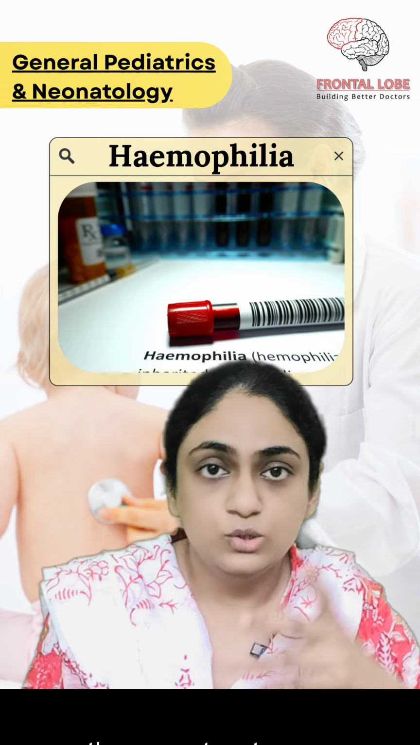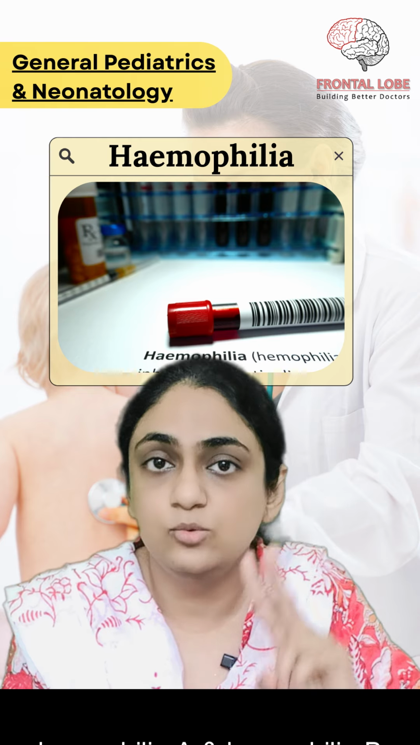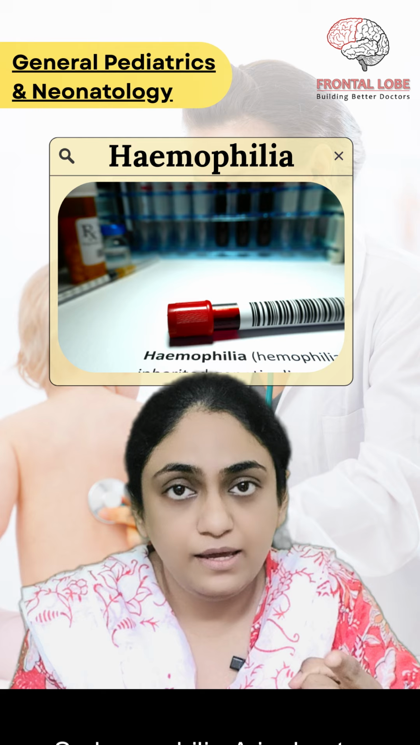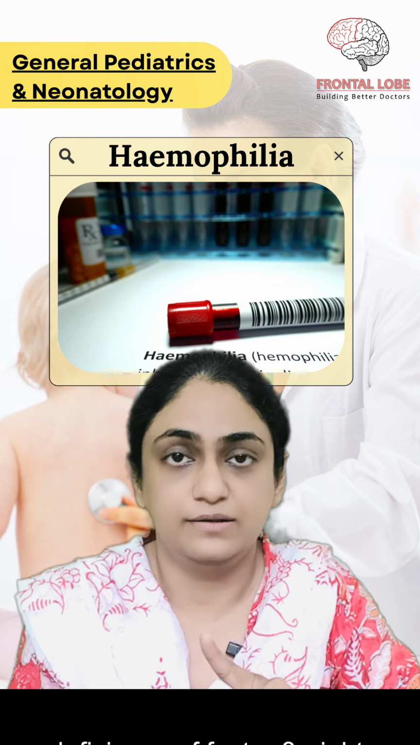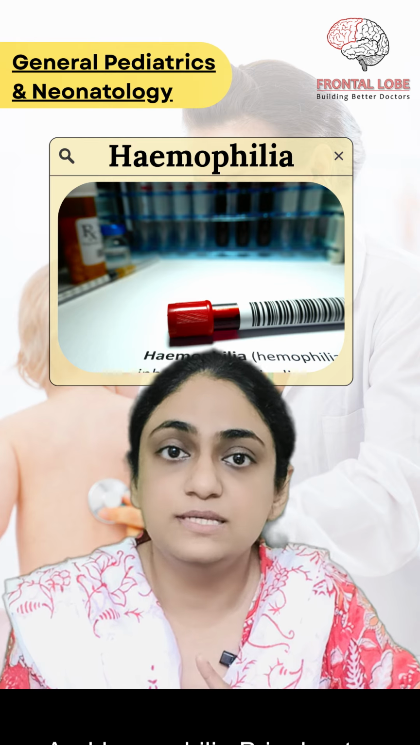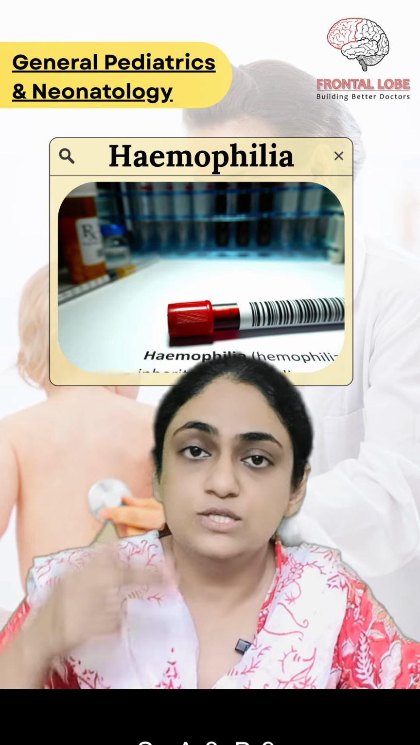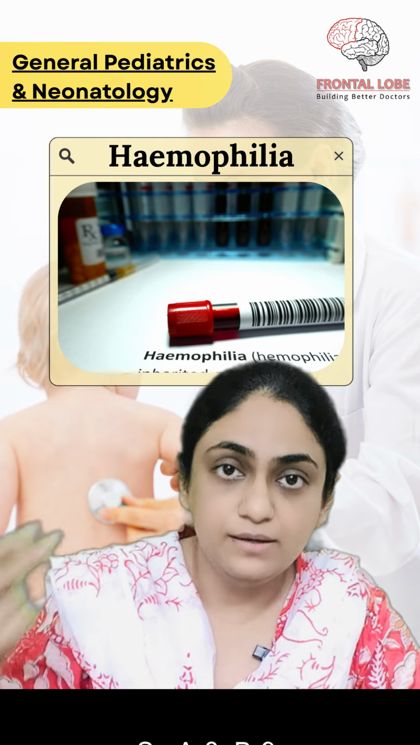Point number 3, there are two types, hemophilia A and hemophilia B. Hemophilia A is due to deficiency of factor 8. Right? And hemophilia B is due to deficiency of factor 9. So A 8, B 9.